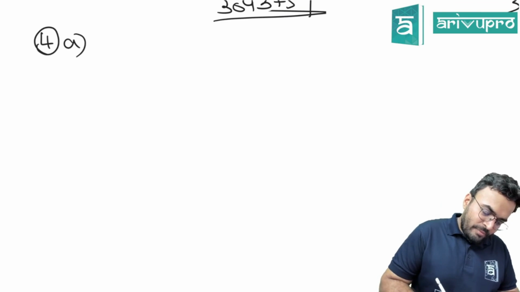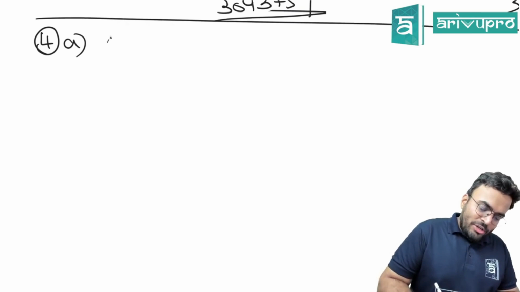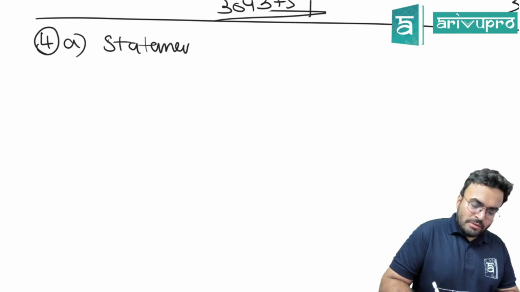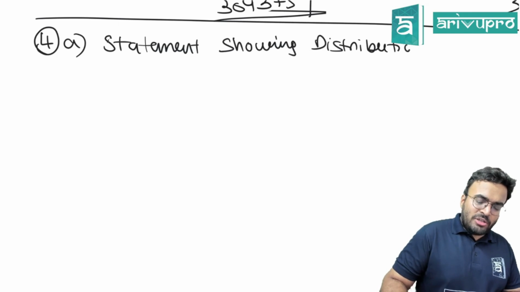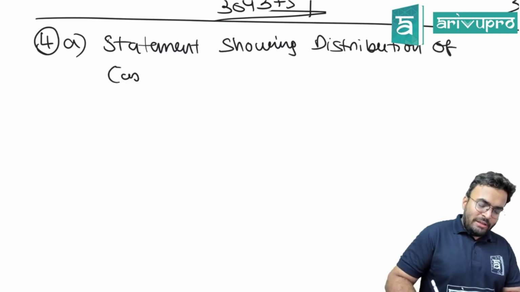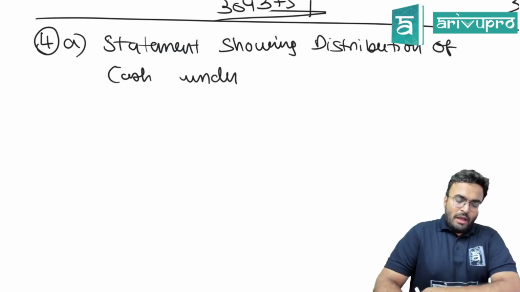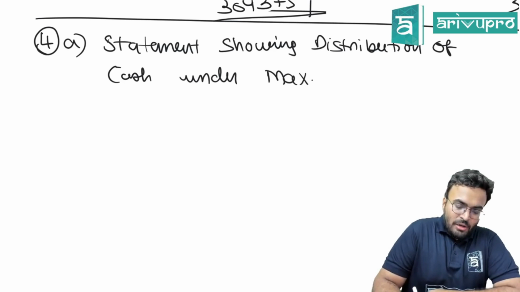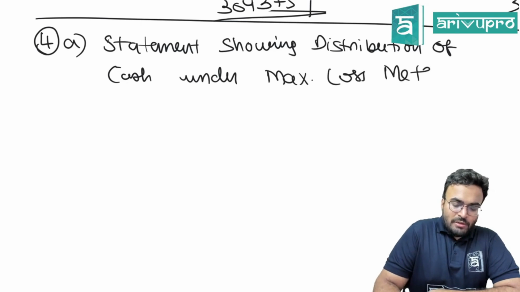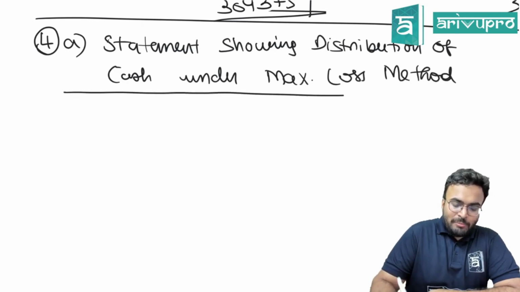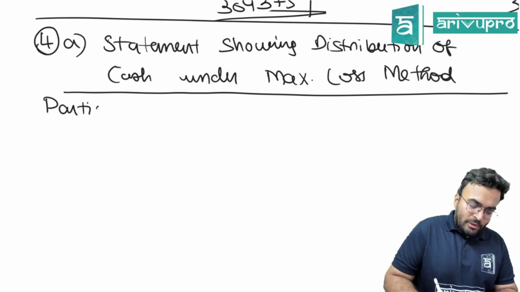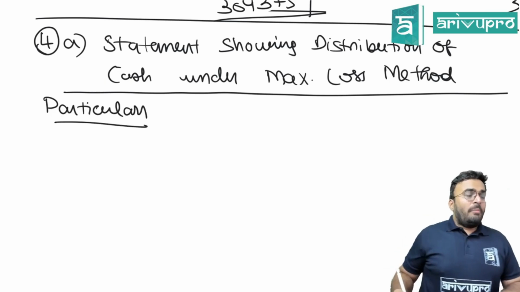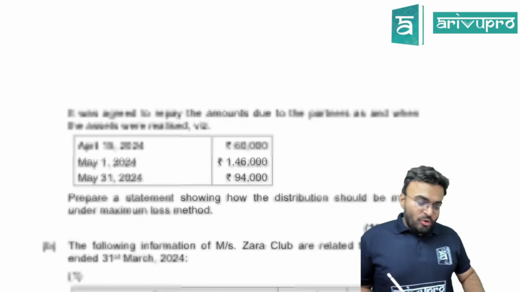Question number 4A. Statement showing distribution of cash under which method? Under maximum loss method. So what are we going to have first? Particulars. Clear? After that, whom are we supposed to pay?